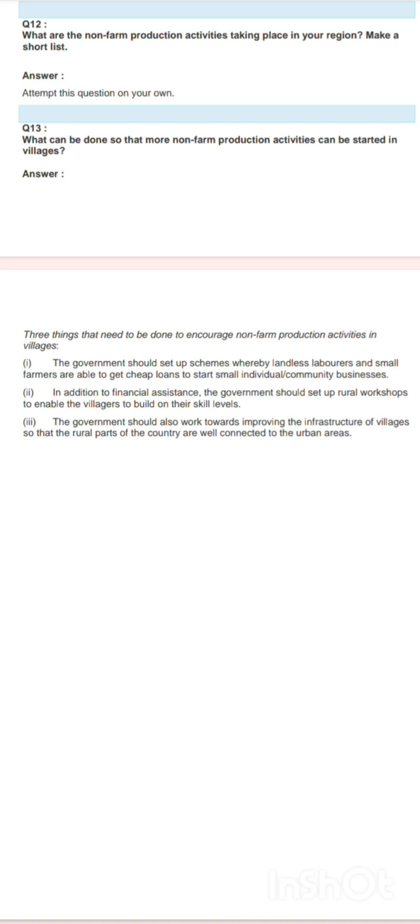Second, in addition to financial assistance, the government should set up rural workshops to enable the villagers to build on their skill levels. Third, the government should also work towards improving the infrastructure of villages so that the rural parts of the country are well